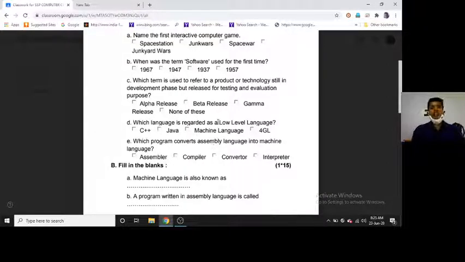Which language is regarded as a low level language? That's definitely machine language, that is zeros and ones, binary language. Which program converts assembly language to machine language?